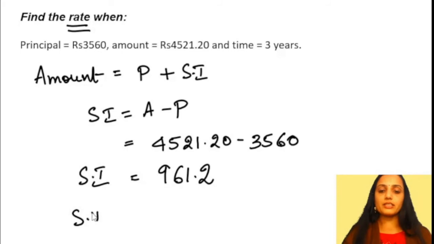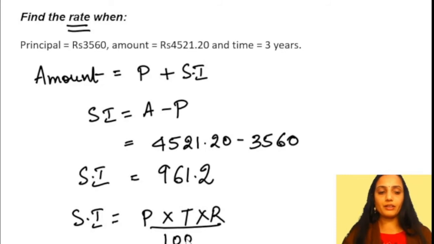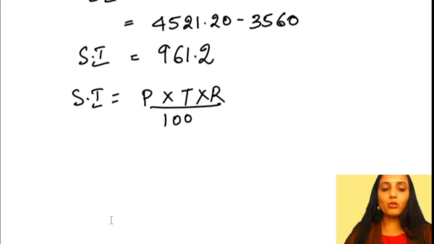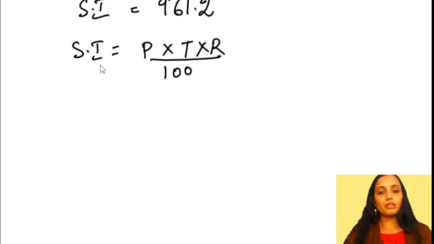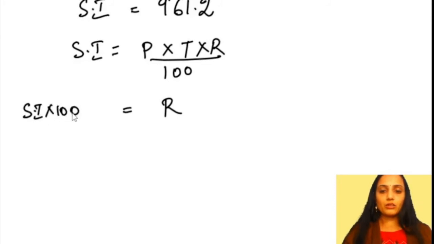Now simple interest is also equal to P into T into R divided by 100. Principal we already know, time is also given to us, and rate of interest is what we need to find out. So let's just swap all the variables to the other side.